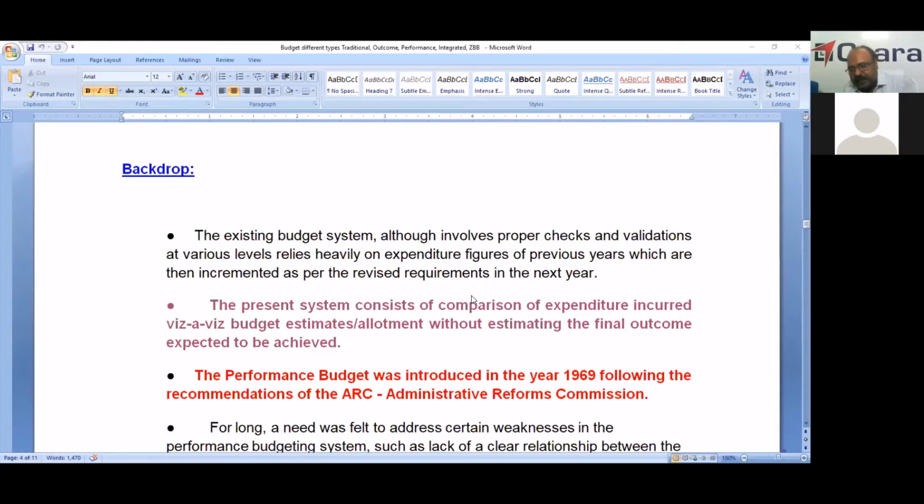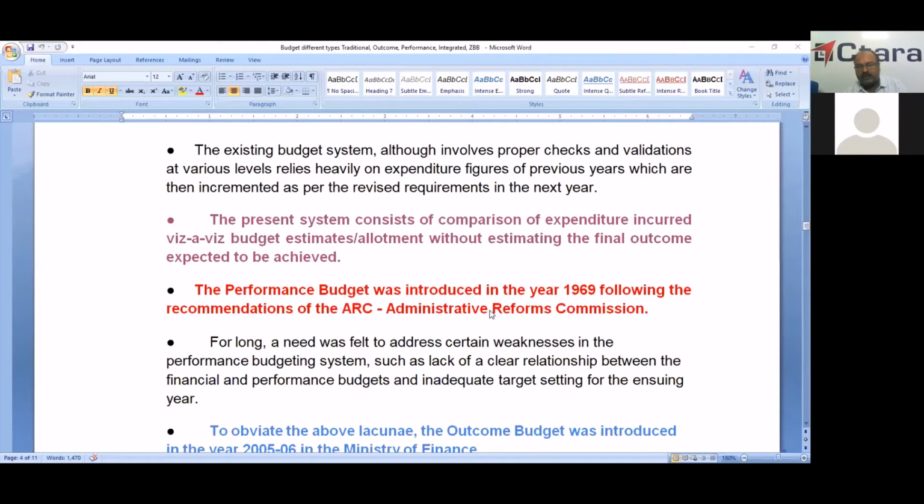We are mainly concentrated on what is the actual expenditure, what is the budget estimate, what is the difference. So we are comparing. We are not taking into account the fiscal outcomes. So to avoid this, the performance budget was introduced in the year 1969 following the recommendations of the Administrative Reforms Commission. So it is a previous version of this outcome budget. Performance budget was first initiated in 1969.